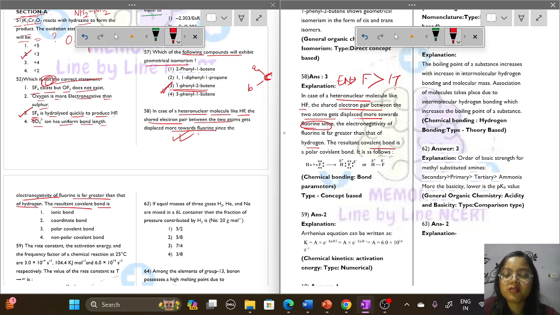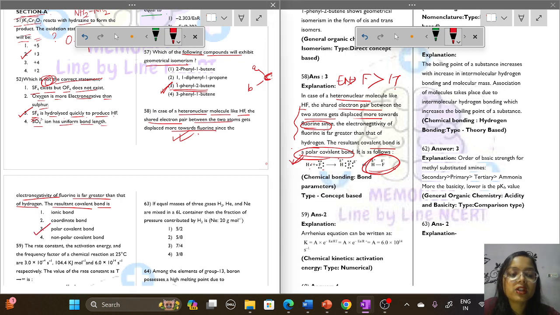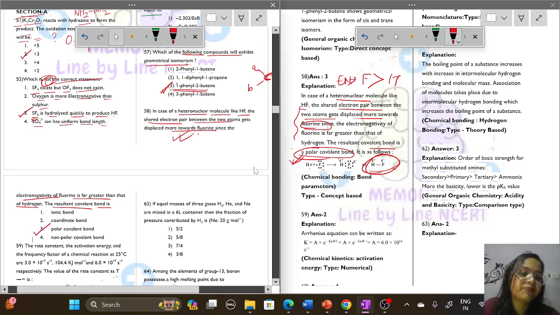So the resultant covalent bond is a polar covalent bond. Because of these points, a polar covalent bond is generated between hydrogen and fluorine. This type of molecule is formed and a polar covalent bond is present. So what will be the answer? What type of bond is formed? Polar covalent bond. Option number 3.